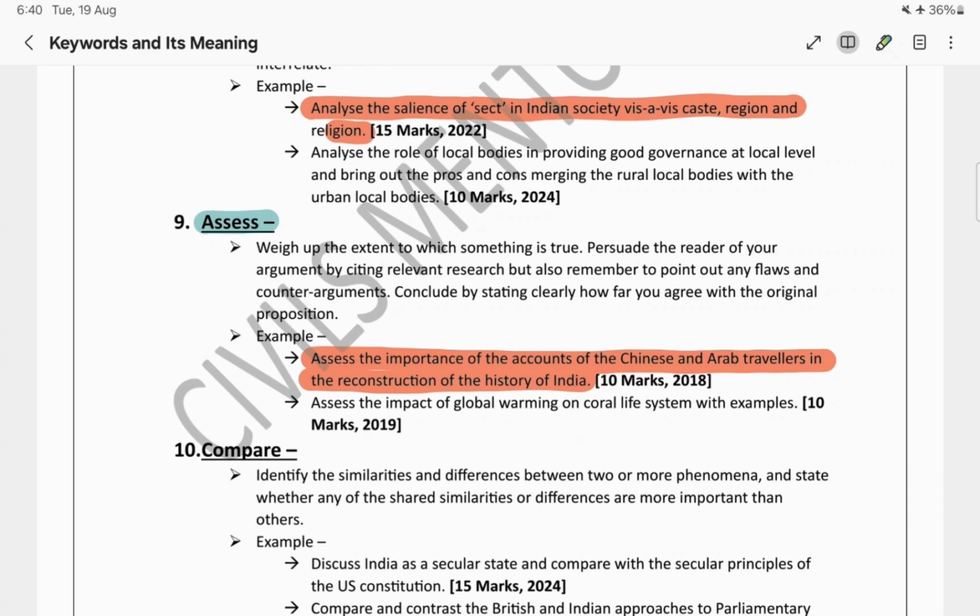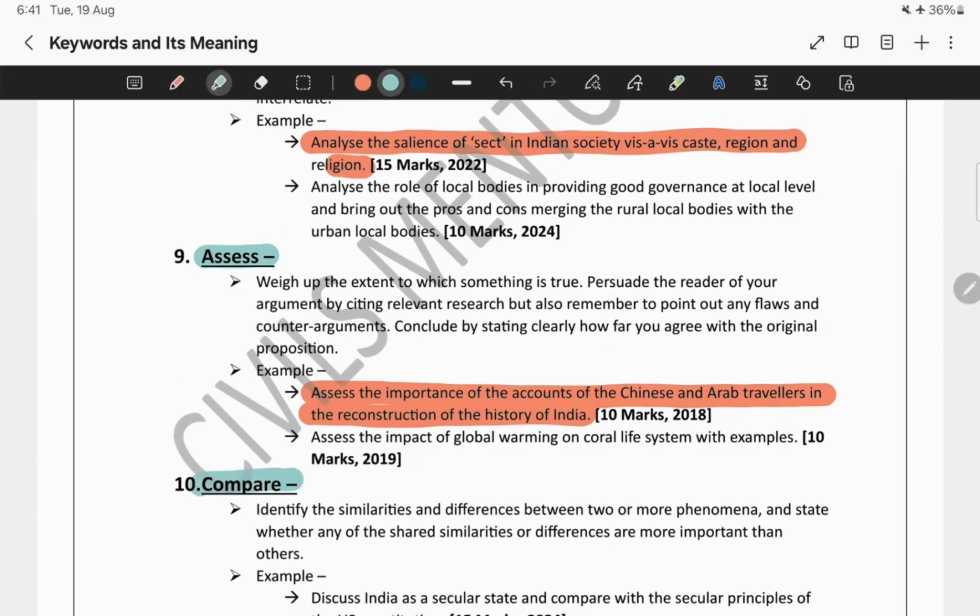They are asking from us how and why they have played an important role. So in this way, we need to answer this type of question. Next comes